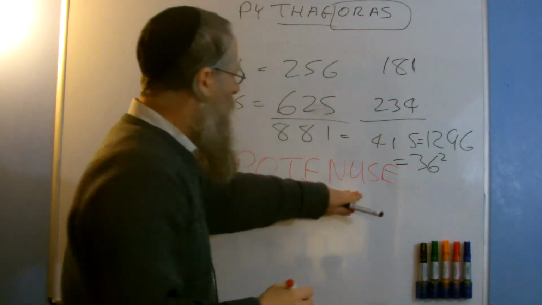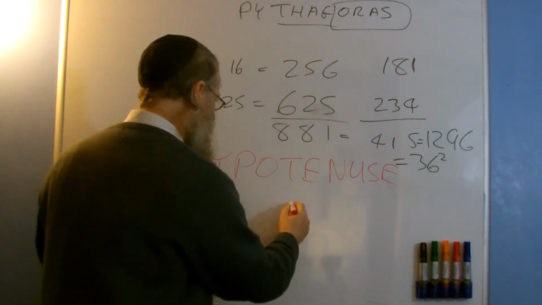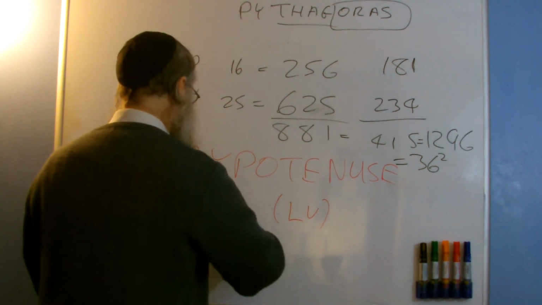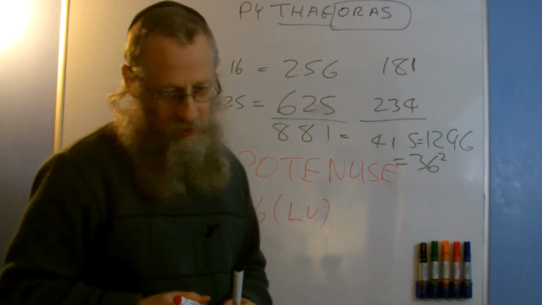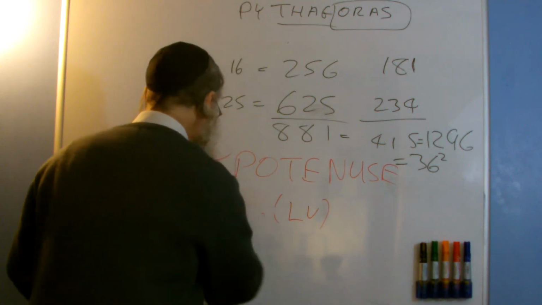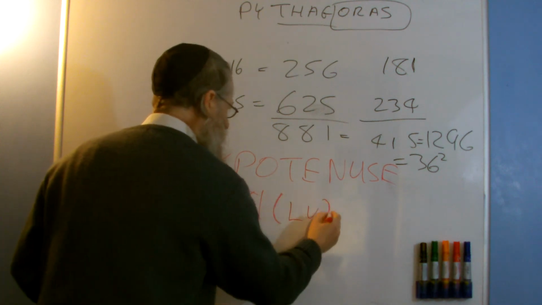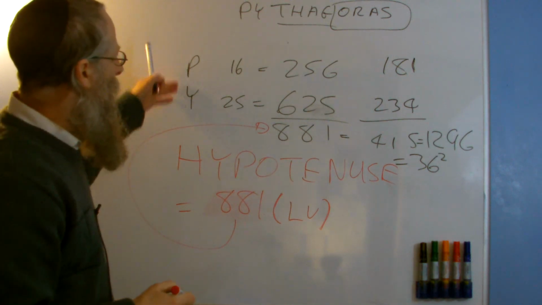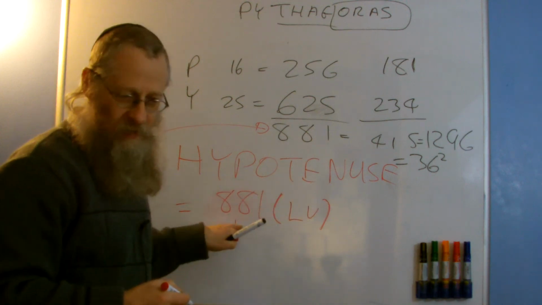If I take that word and work out the large value, the LV value, I will get, sorry, I'll get 881. In other words, I've got a connection now with pi and hypotenuse. The large value of hypotenuse is 881.